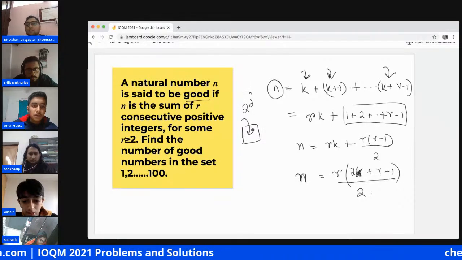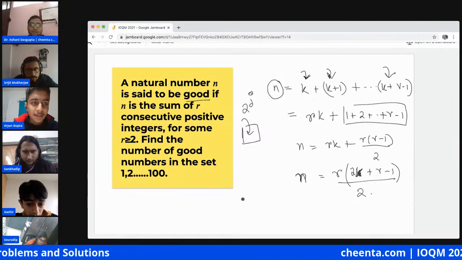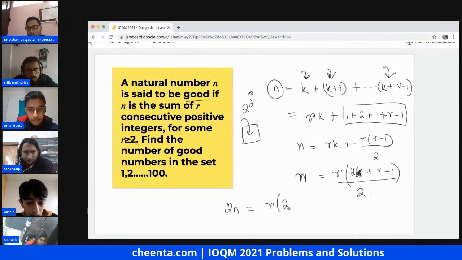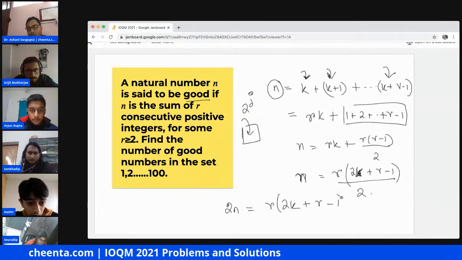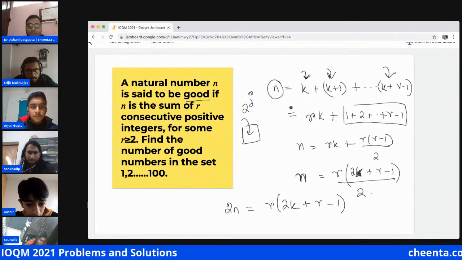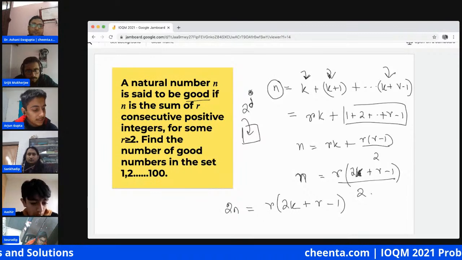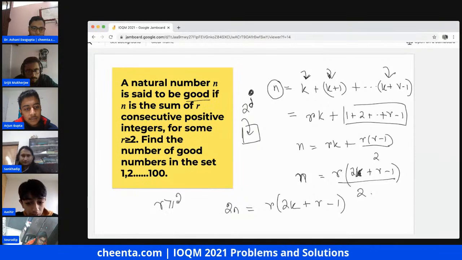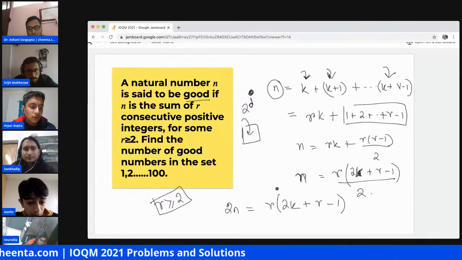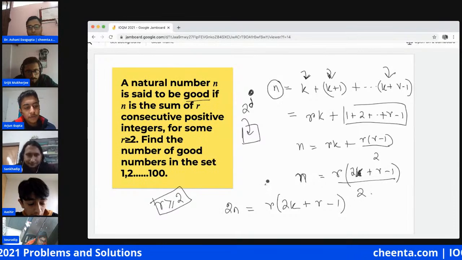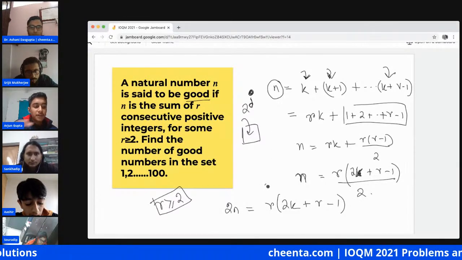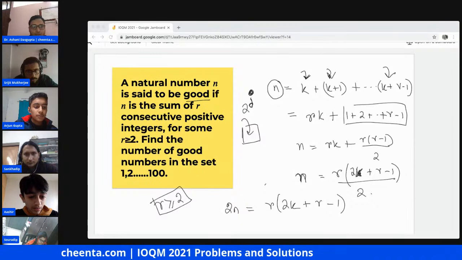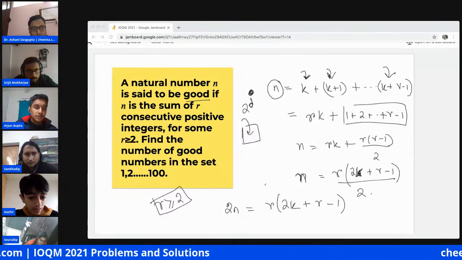But to prove this, what we will do is now we will write 2n equal to, okay, 2n is equal to r times 2k plus r minus 1. From here, what we will observe, first thing was given, that is r is greater than or equal to 2. So basically, the thing on the RHS is a product of an even number and an odd number, both of which are greater than or equal to 2, and it's also an if and only if statement. Like the LHS can be written as a product of an even number and an odd number, both of which are greater than or equal to 2.